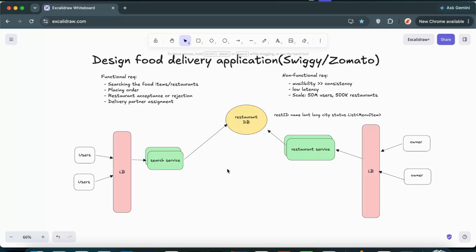Whenever any new restaurant specific information comes into this restaurant DB, or the owners update the restaurant information or delete the information, what we generally do is, these DBs generally commit logs, and there are tools called Debezium and others. What they generally do is they monitor these logs. The moment they collect any new logs, the job is they create an event and put it into Kafka. Okay, so this process that we are following, we generally call it a CDC pipeline. Change data capture is what it is.